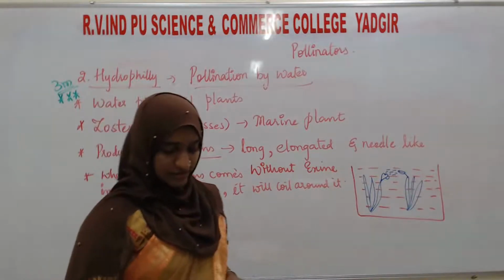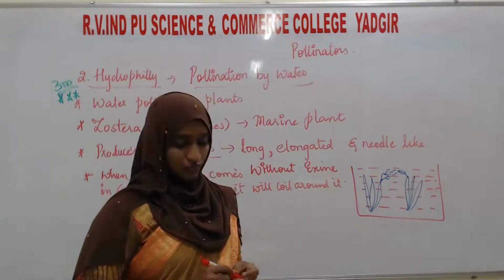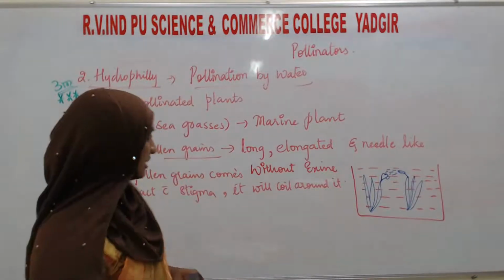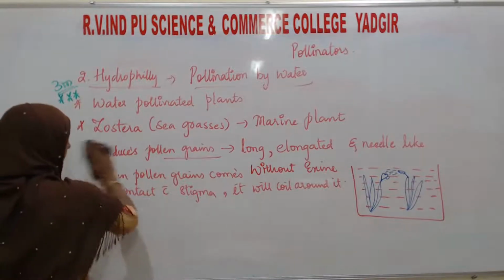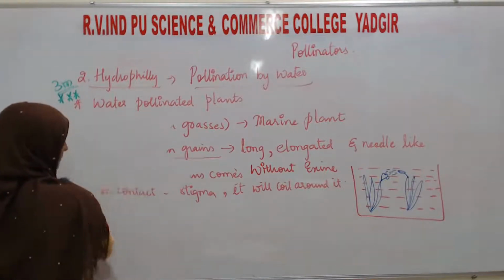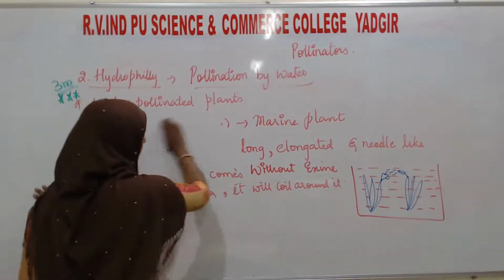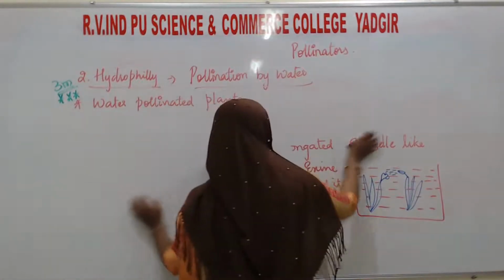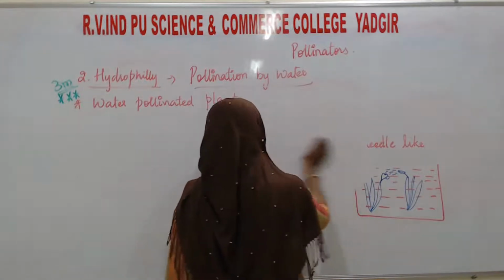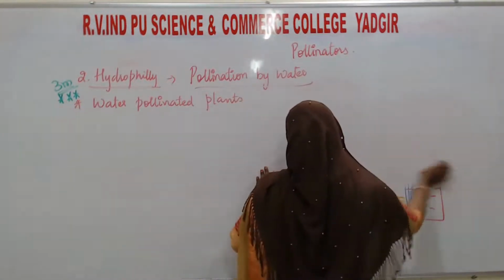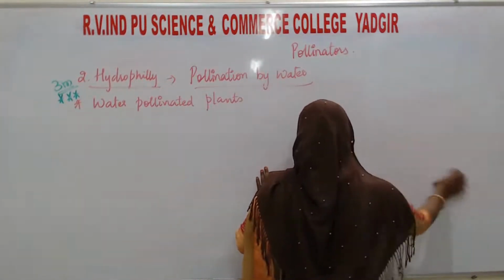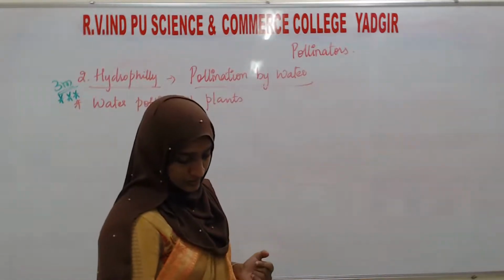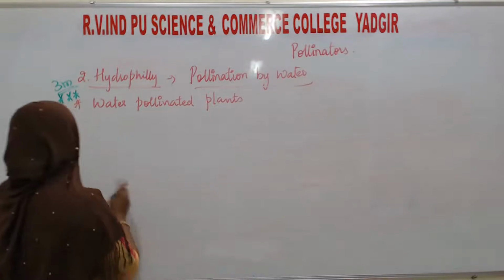But one more example is there, that is Ceratophyllum. We will see about that one, which is the last example. Next, that is Ceratophyllum.